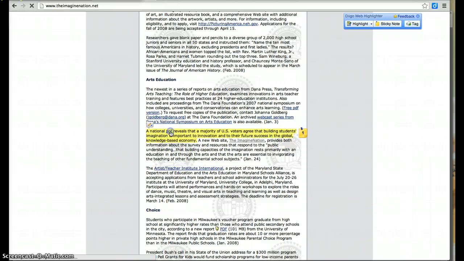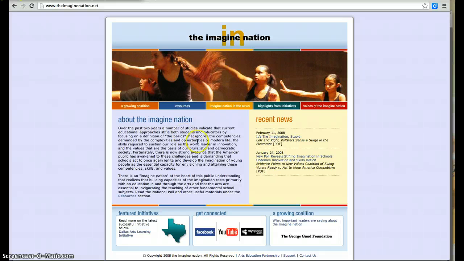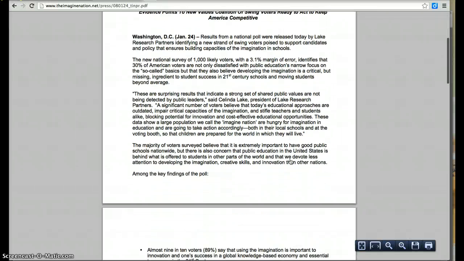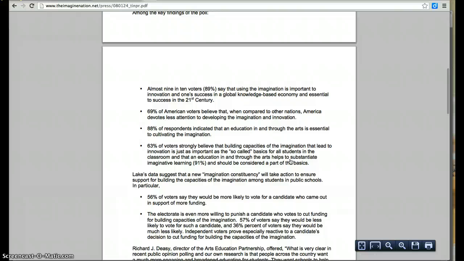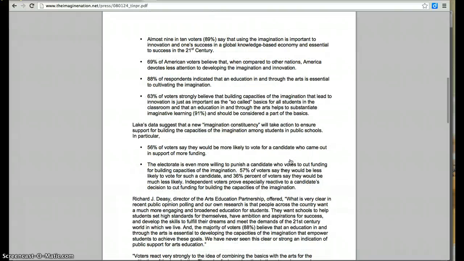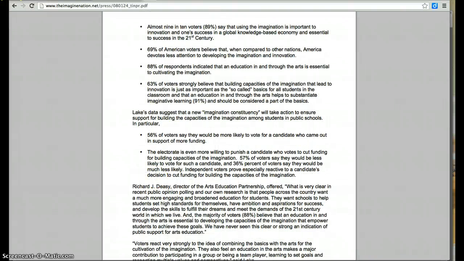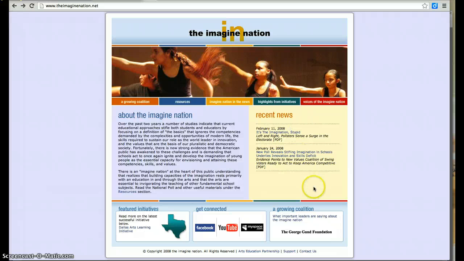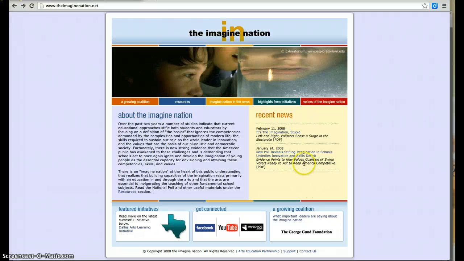Okay, so I'm going to go to this poll right now in the imagination realm, and I can actually come and find a variety of... I don't know why this isn't linking right now, but, oh, that's it.